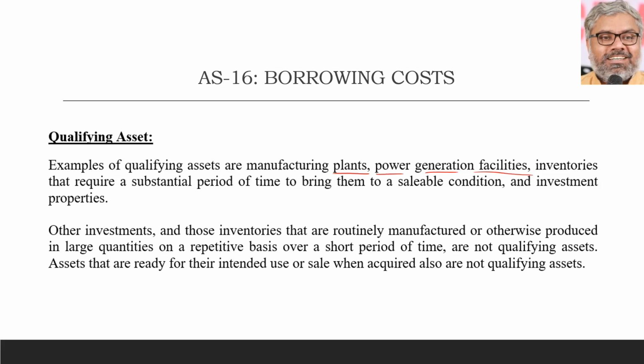Already power generation facilities are there, production is happening. That is not a qualifying asset. When the power generation facility is being built, then that is a qualifying asset. And not only that, inventories that require a substantial period of time to bring them to a saleable condition also can be called as qualifying asset.